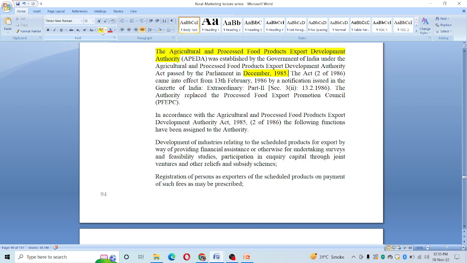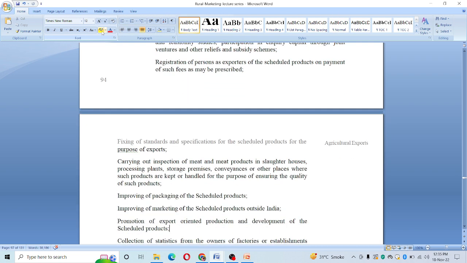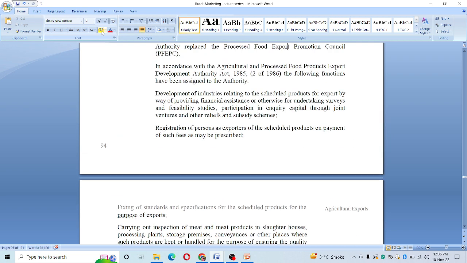Now, in accordance with the APEDA Act 1985, the following functions have been assigned to the authority. Now, this particular autonomous authority was given the following tasks. So let us see one by one what are the duties and responsibilities of this particular authority.